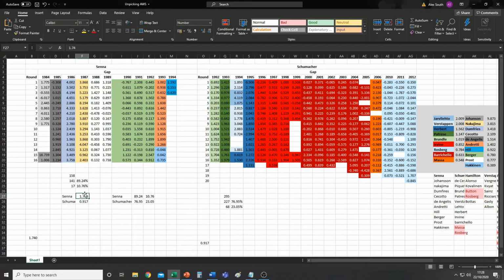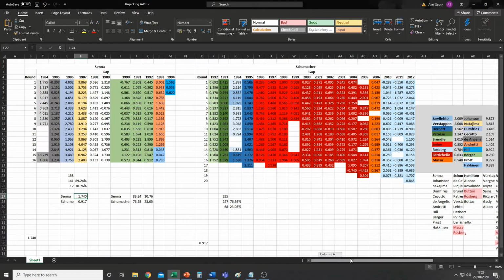Now, I have no idea how AWS have gone about getting... So they have the table. I'll pop it hopefully there somewhere. And you've got Senna at the top. Then you've got Schumacher with a gap of just over a tenth. Then you have Hamilton with a gap of just under 3/10. Then you've got Alonso and other people lower down. I don't know how they're getting those gaps. That's what I need to try and work out.